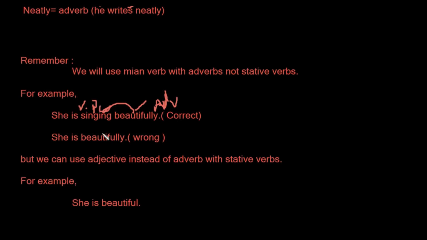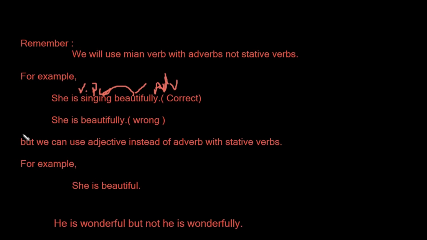If I use the same sentence with the stative verb, so now look here, she is beautifully, this is wrong. We cannot use the stative verb with an adverb of manner. If you want to correct this sentence, we will remove ly, which makes it an adverb, and make it an adjective.